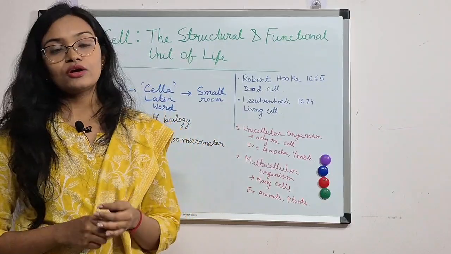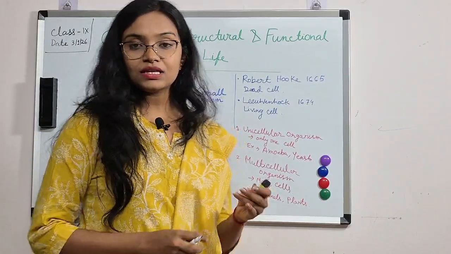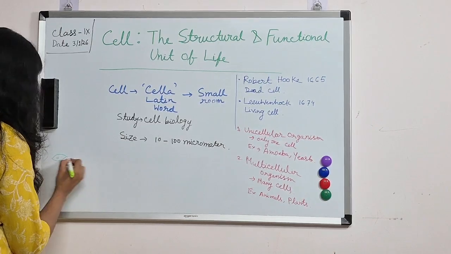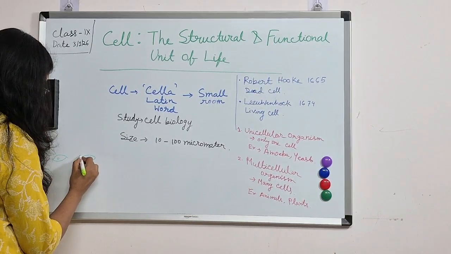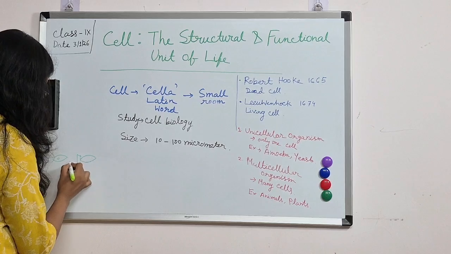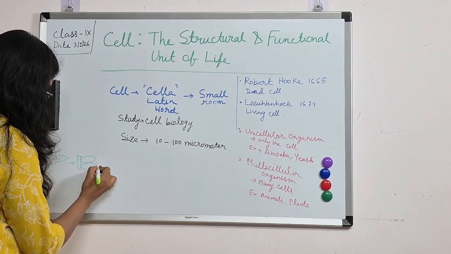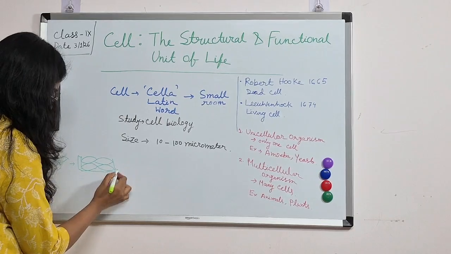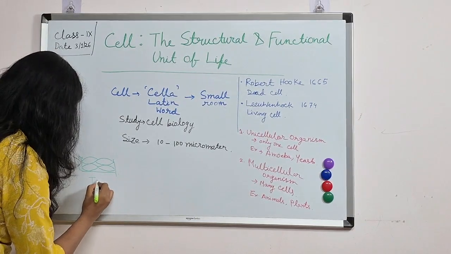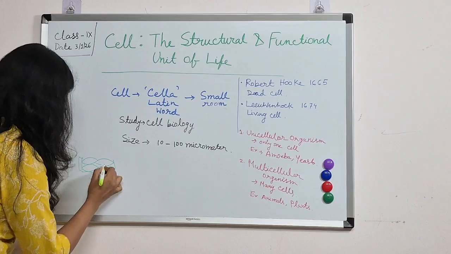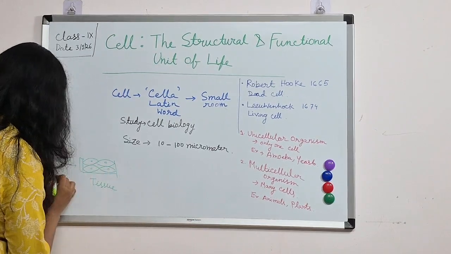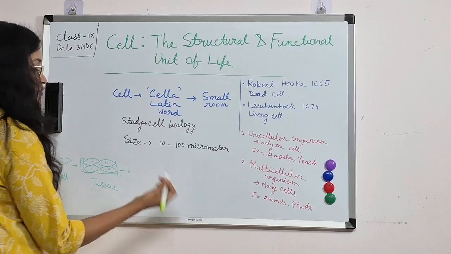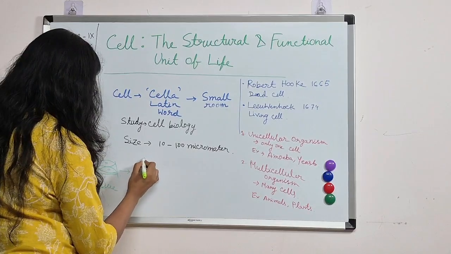In multicellular organisms, they have multiple cells, right? So, suppose this is a cell. Some cells combine together and form tissue. Next, some cells combine together and form an organ.